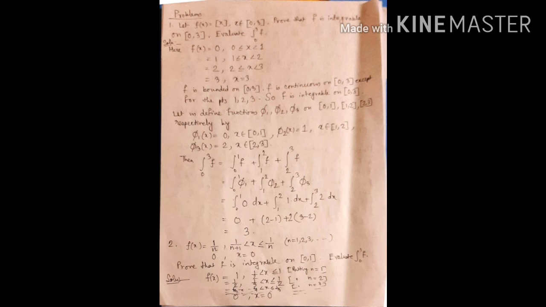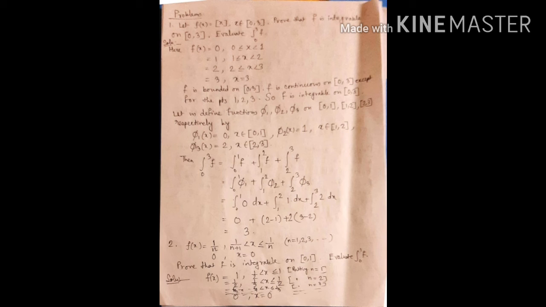So we have a finite number of discontinuities, and by theorem we know that if a function is bounded and has a finite number of discontinuities on [0, 3], then f is integrable on [0, 3].